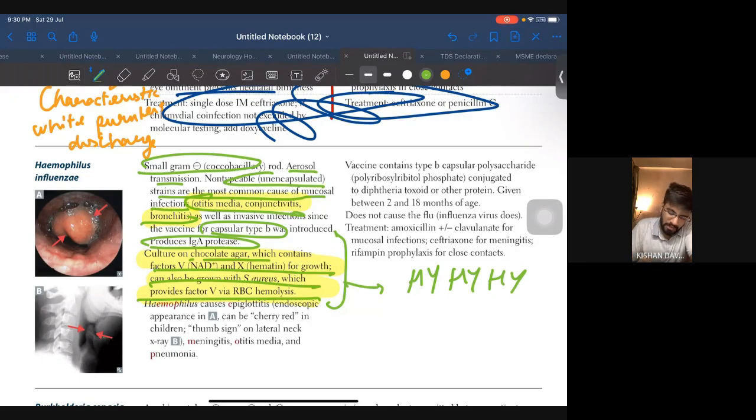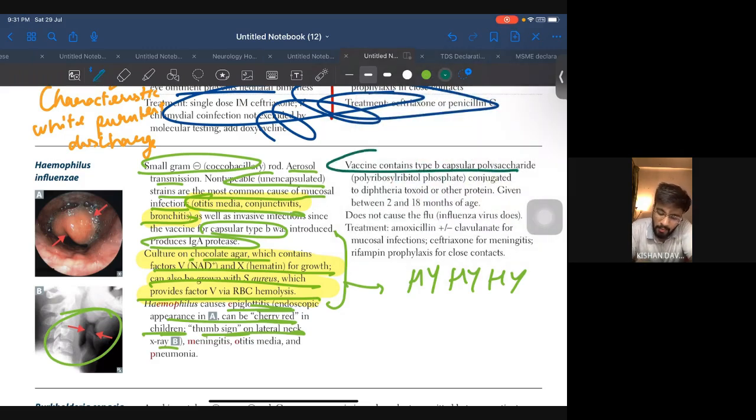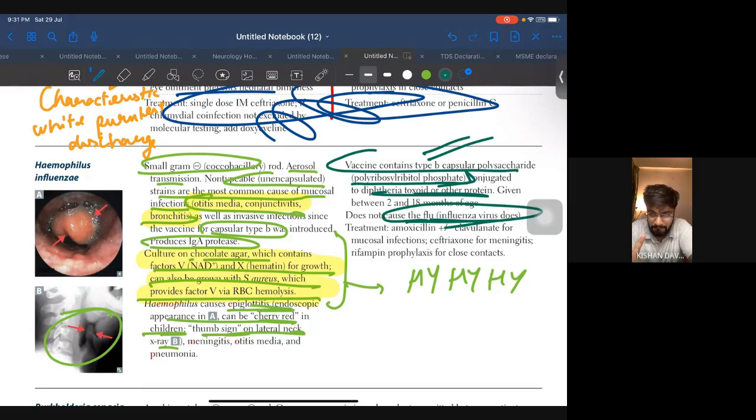Haemophilus causes epiglottitis. Appearance can be seen, cherry red, in children. Thumb sign on lateral neck X-ray. If they give you thumb sign, think about Haemophilus influenzae. So here, as we already talked, the vaccine contains type B polyribosyl ribitol phosphate. This is also very important, and it is conjugated with diphtheria toxoid protein. Does not cause the flu. Influenza virus does that. Okay, don't confuse over here. It doesn't cause the flu. And treatment we'll be doing later. So these two points are very important along with the presentation.